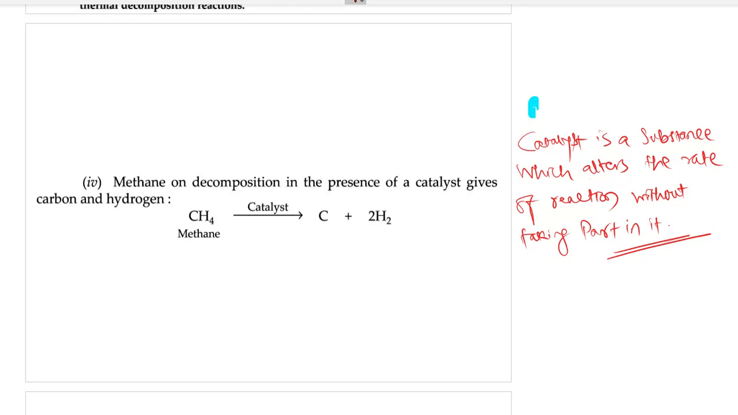What do you mean by alters the rate? Alters the rate means it makes the reaction faster or slower. It can also slow down the reaction. In some cases it makes the reaction faster. So catalyst is a substance which makes the reaction faster or slower, but it does not take part in the chemical reaction. So here one example is given. Methane is a gas which decomposes in the presence of a catalyst to give carbon plus hydrogen, right? You will study about this catalyst and this equation more in the last chapter of chemistry, that is carbon and its compounds.